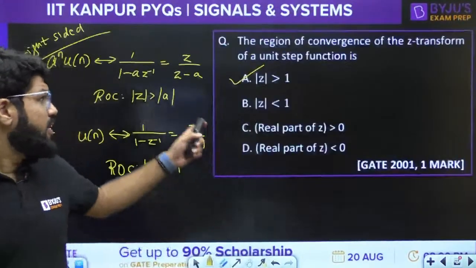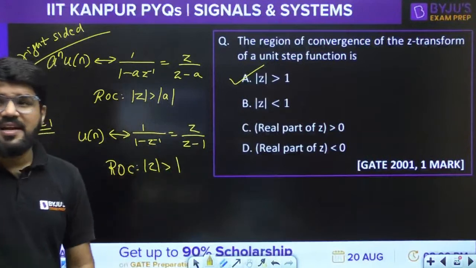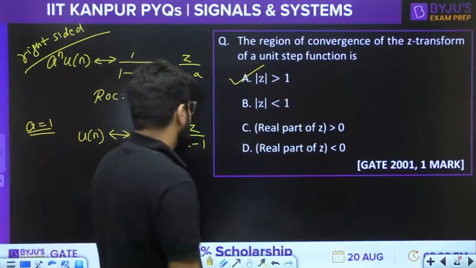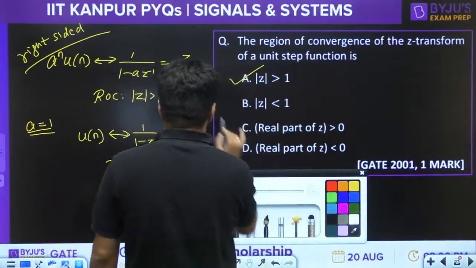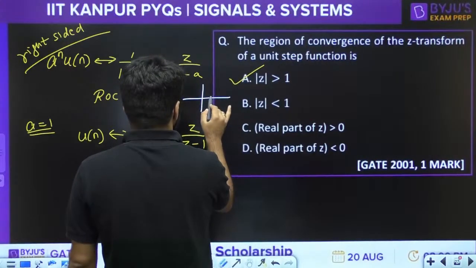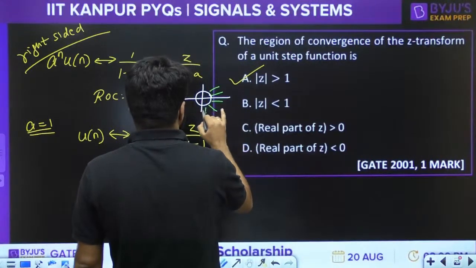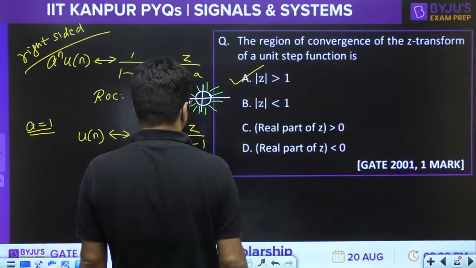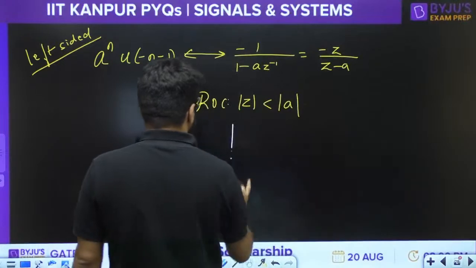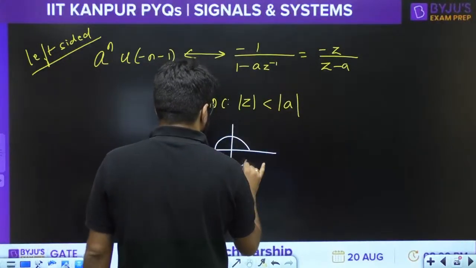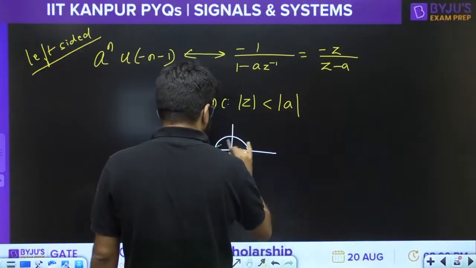Previous case, mod z greater than mod a, exterior of a circle. Here this is interior of the circle having the radius mod a.